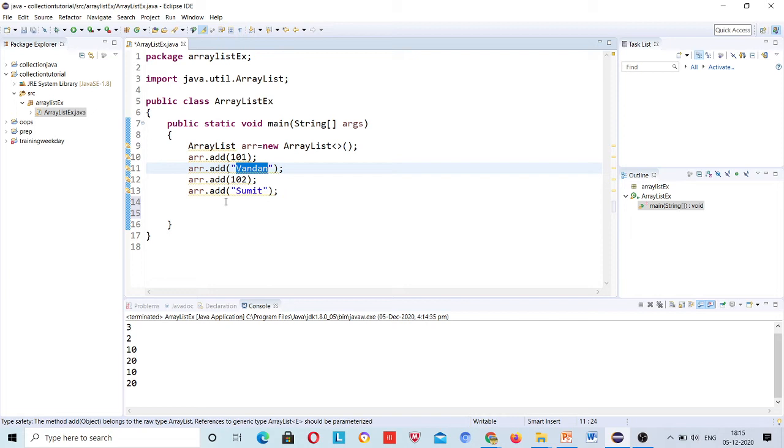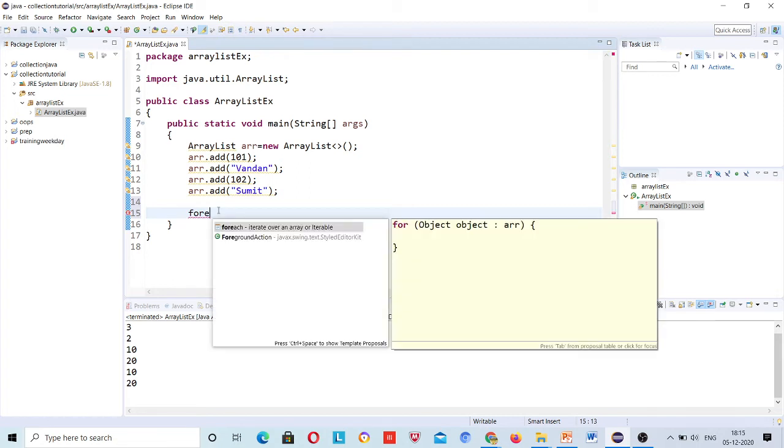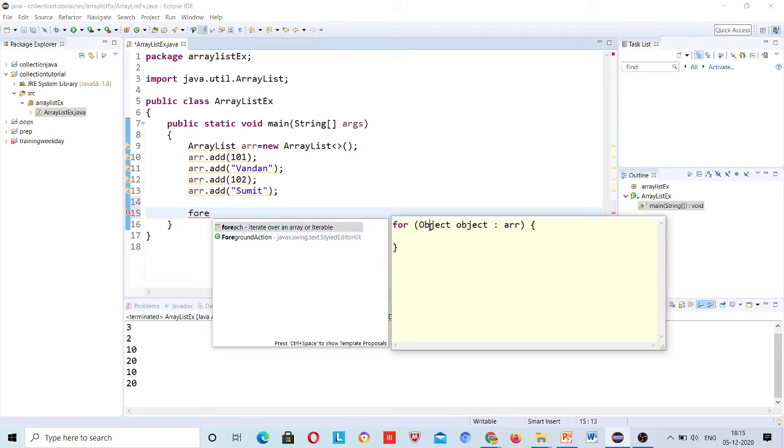You can note this point, right? This is one point, and on behalf of that, first let me print. So if I type FORE and press Ctrl+Space, then what will it do for you? It is telling you here, it will declare the object class and the object for that, and then the variable.